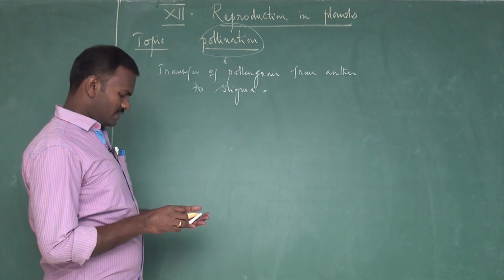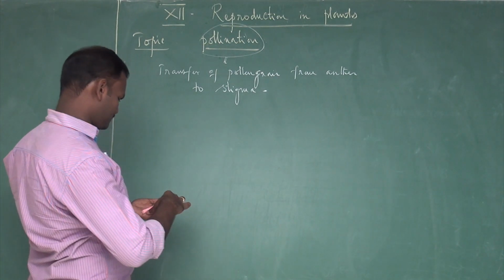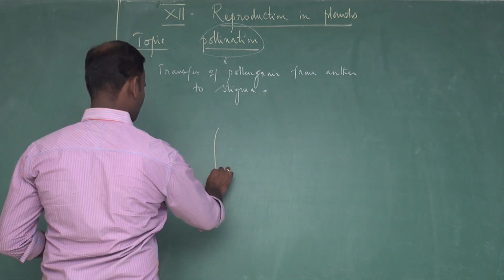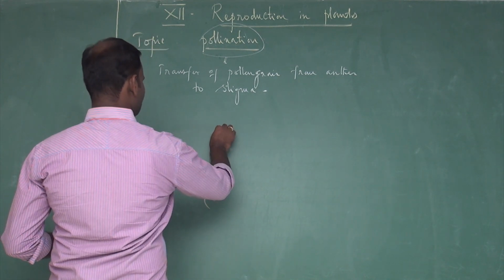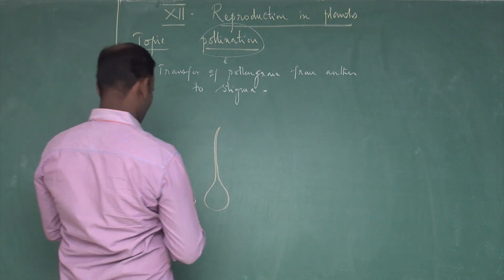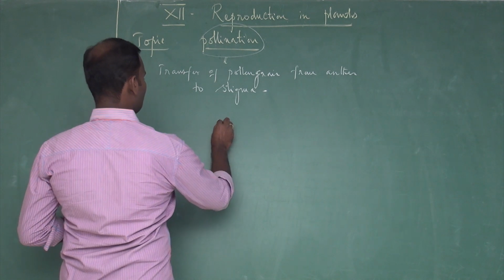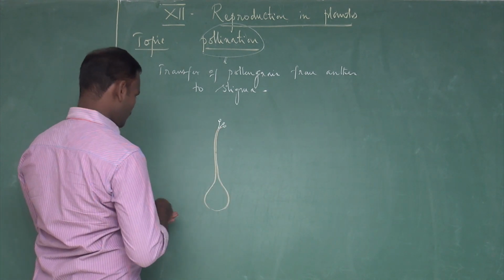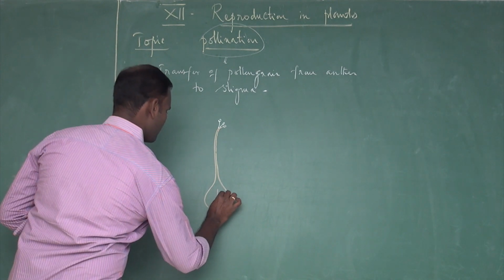Let us understand. If we take the LS of a flower, the centermost whorl of the flower is called gynoecium. It consists of stigma, style, and a basal portion called ovary.